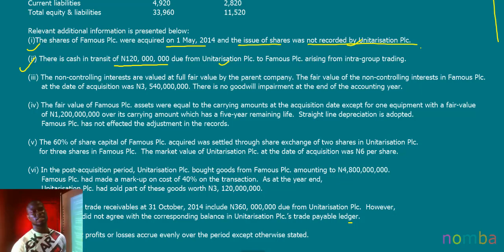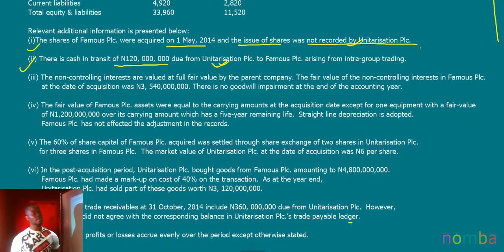A cash in transit is cash that has been sent by one entity to another, but which has not been received by the other entity. That is cash in transit because it has been sent, but it has not been received. So we were told that Unitarization PLC sent money to Famous, but Famous has not received it.